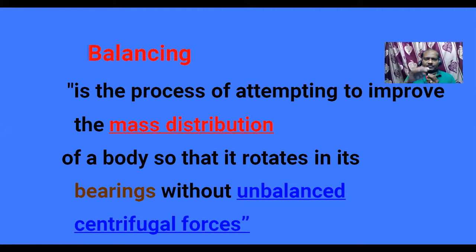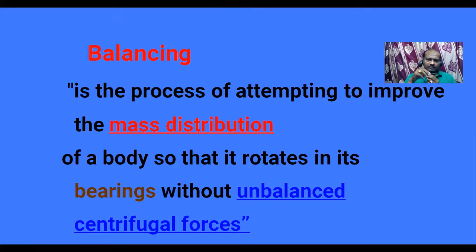So in the first slide, I told you how we have to balance. Balancing is done by adding a mass at a particular point to an unbalanced system. Adding a mass is the process, so that the system rotates in its bearings without unbalanced centrifugal forces.